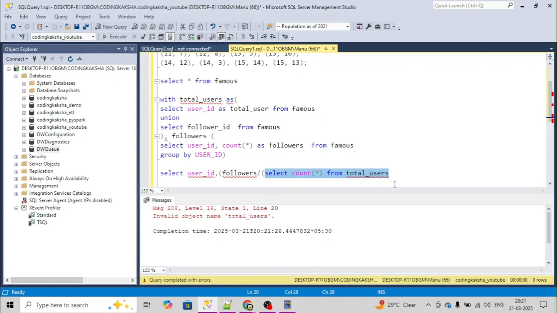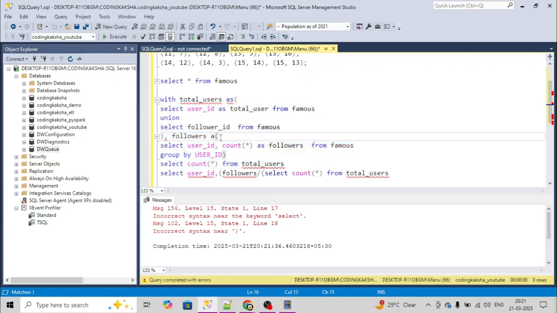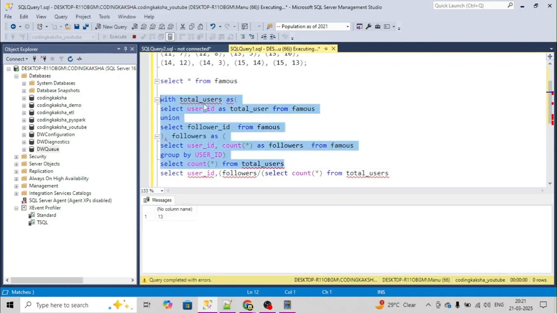Okay, just give this above, then only we can use it. So I'm putting it over here, and if you look over here, right, you will get this followers. So just put it over here. Now use this. So see, we have total 13 number of users.